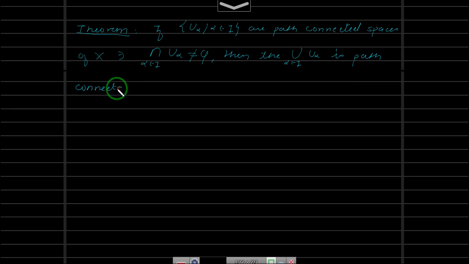In fact, a similar thing we have proved for connected spaces. If this is a collection of connected spaces, and if they have a point in common, then the union will be connected. Okay, and we will prove it for path connected spaces. Now, to show that this is path connected, we need to take 2 points and find the path. A path is a continuous function from the closed interval 0, 1 to this space, wherein p at 0 will be mapped to one point and p at 1 will be mapped to the other point. So let's start the proof.